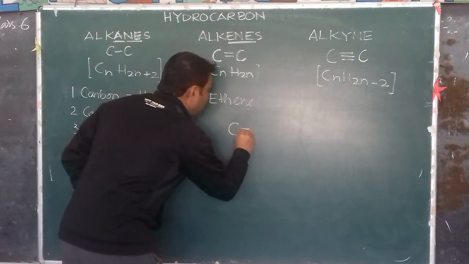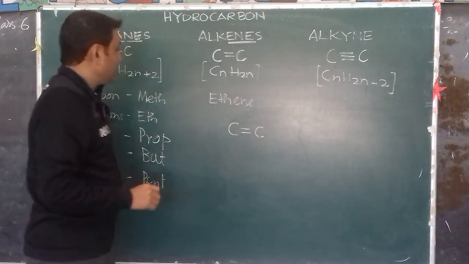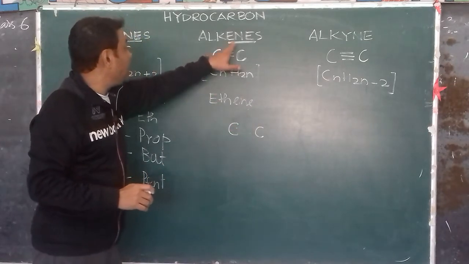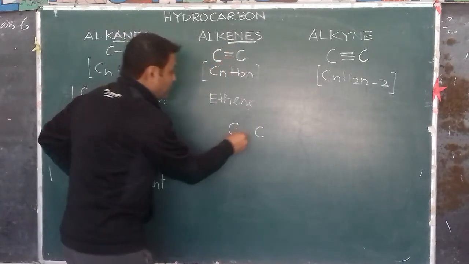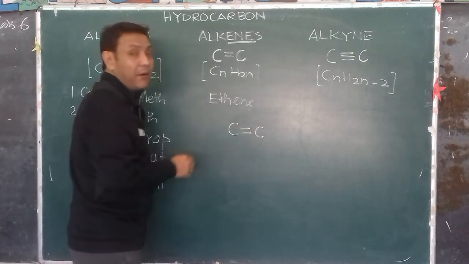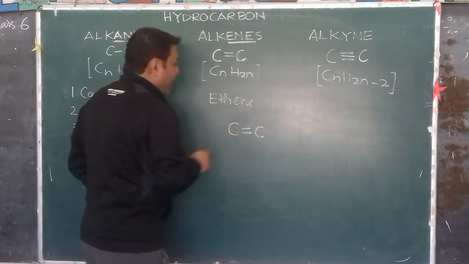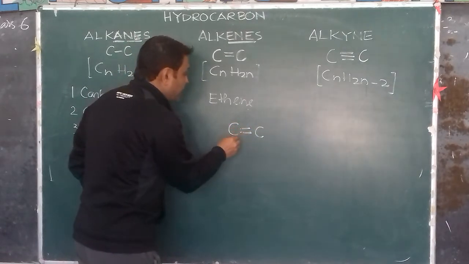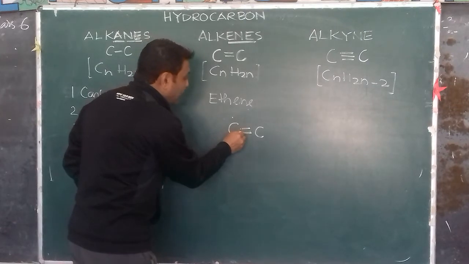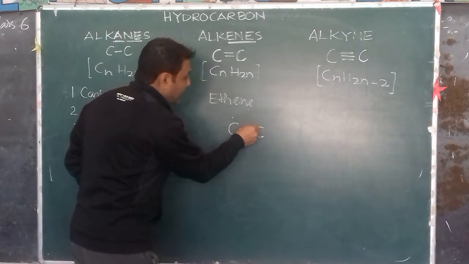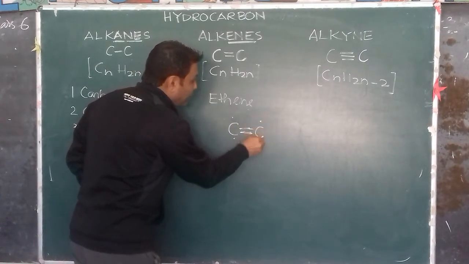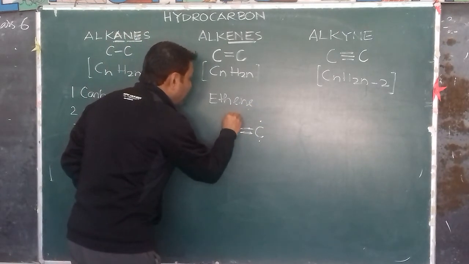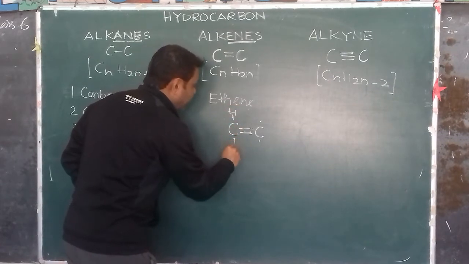So carbon-carbon double bond here, eth. Eth means 2 carbons. Ene means carbon-carbon double bond. So we will have a carbon-carbon double bond. Now as we know, each carbon has 4 electrons in the valence shell. So 2 electrons of this carbon are engaged here. So we have 2 electrons free in each of the carbon atoms. And what comes in here? It forms a single bond with hydrogen.